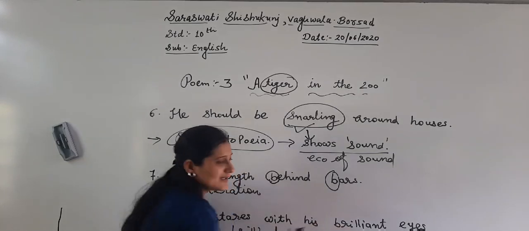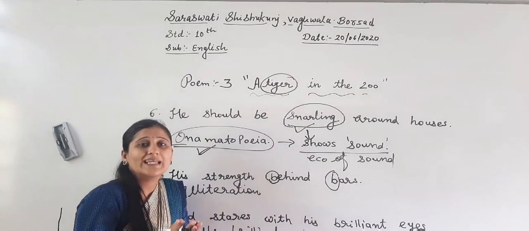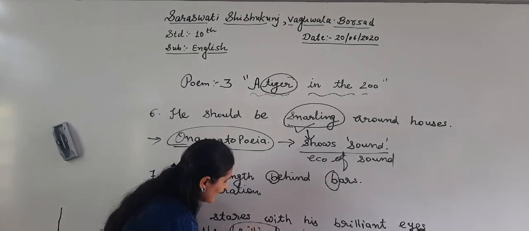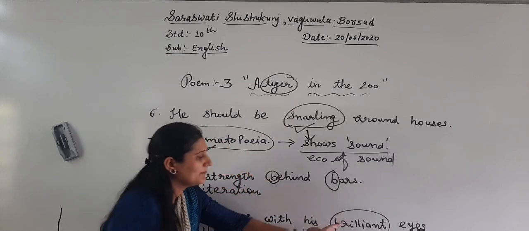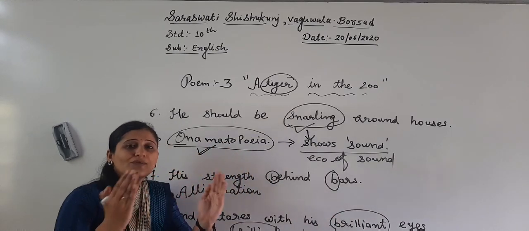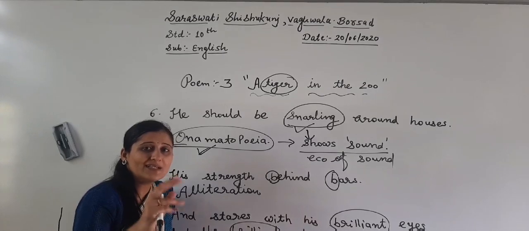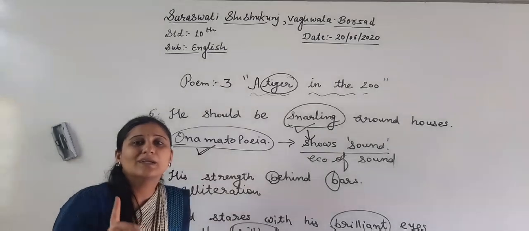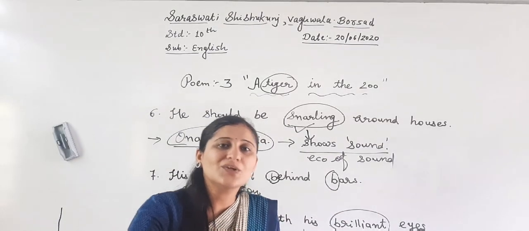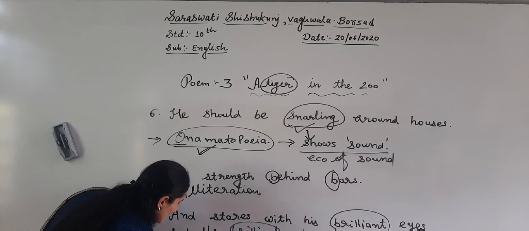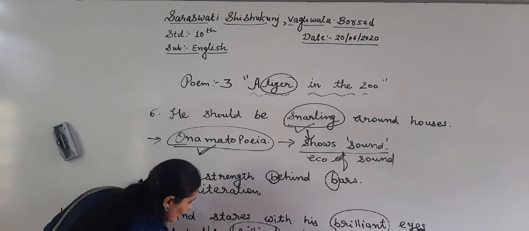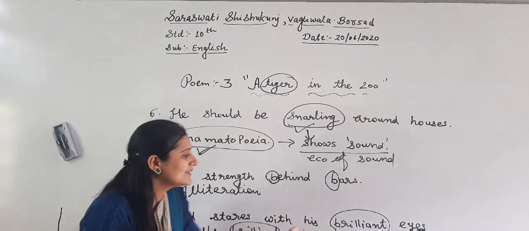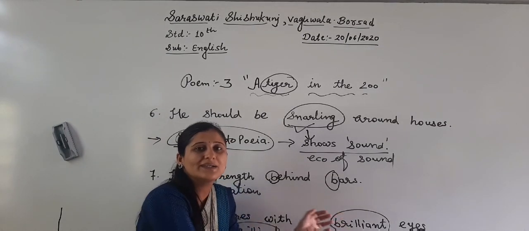Not a letter, but any particular word repeated twice or more than twice is called repetition. Here, brilliant, brilliant: one word but repeated twice.